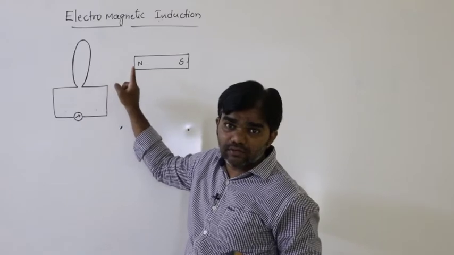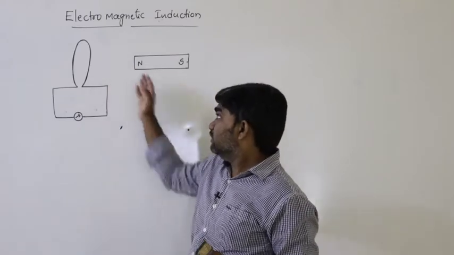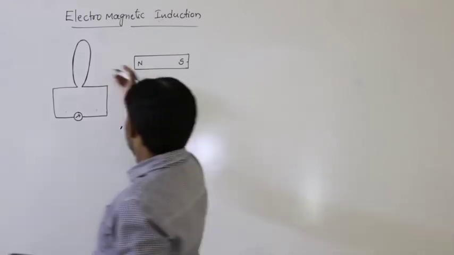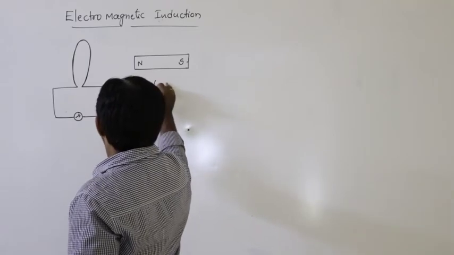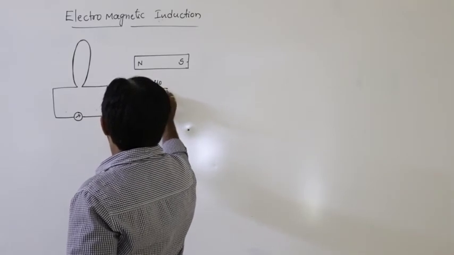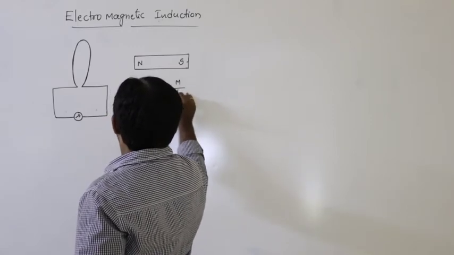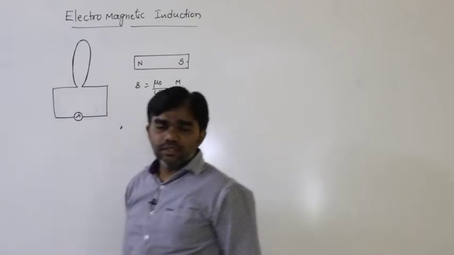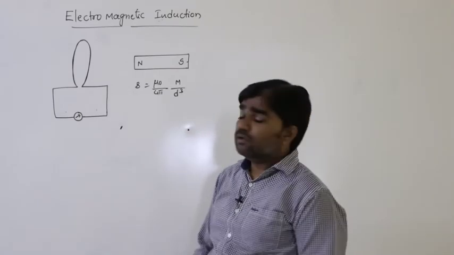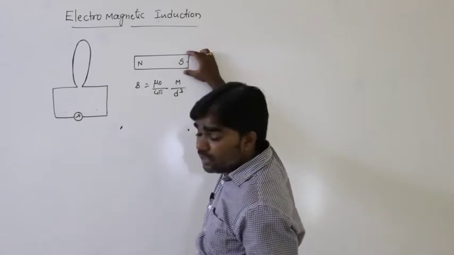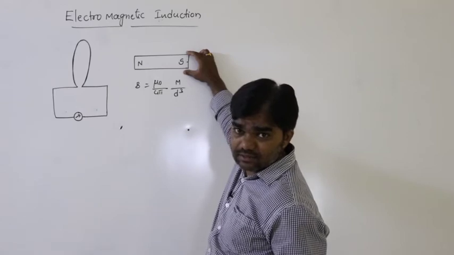The magnetic field due to the magnet, B, is generally mu naught by 4 pi, 2m by d cube at an axial point or m by d cube at an equatorial point. That is the magnetic field developed when the magnet is at rest.